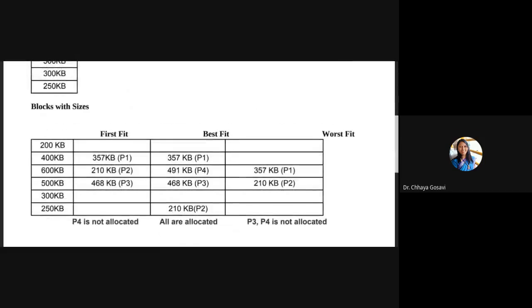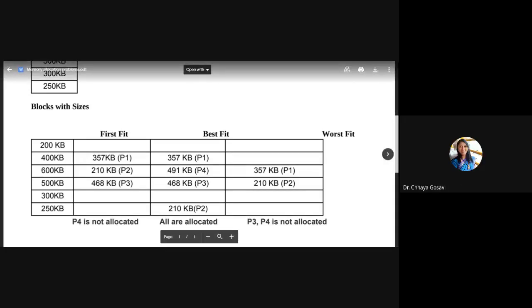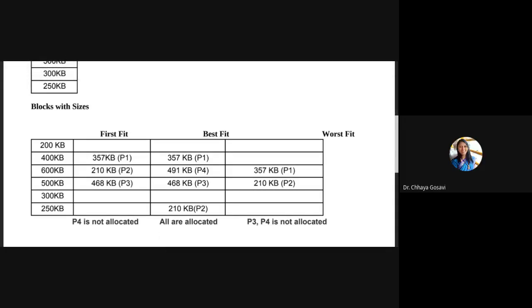Yes, because this is called external fragmentation. Memory is free to accommodate the process, but it is not in a contiguous fashion; it is divided into different blocks. Okay, yes, ma'am. You should be very clear what external fragmentation and internal fragmentation are.